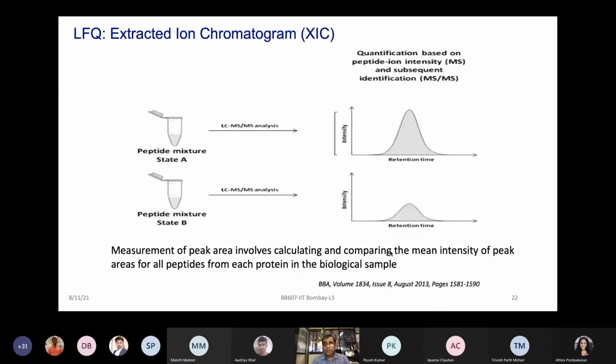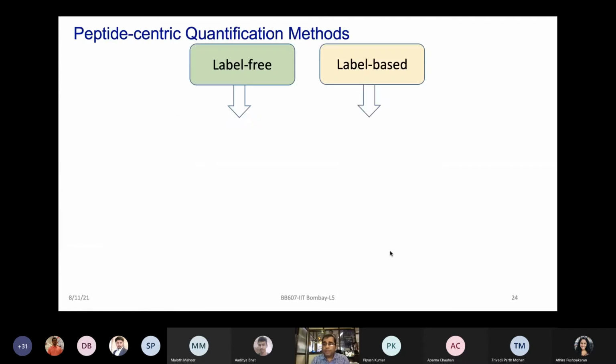So two different concepts. One is based on the quantification of ion intensities. The second is based on spectral counting. Just to sum up what we are discussing right now, essentially different types of workflows are being used for quantitative proteomics. Within label-free, there are two possibilities: looking at the intensities versus the number of spectral counts.